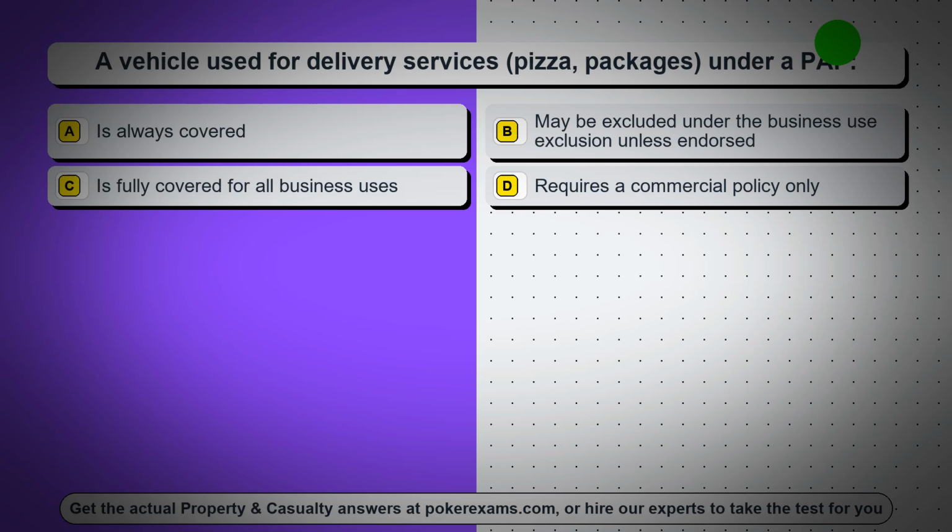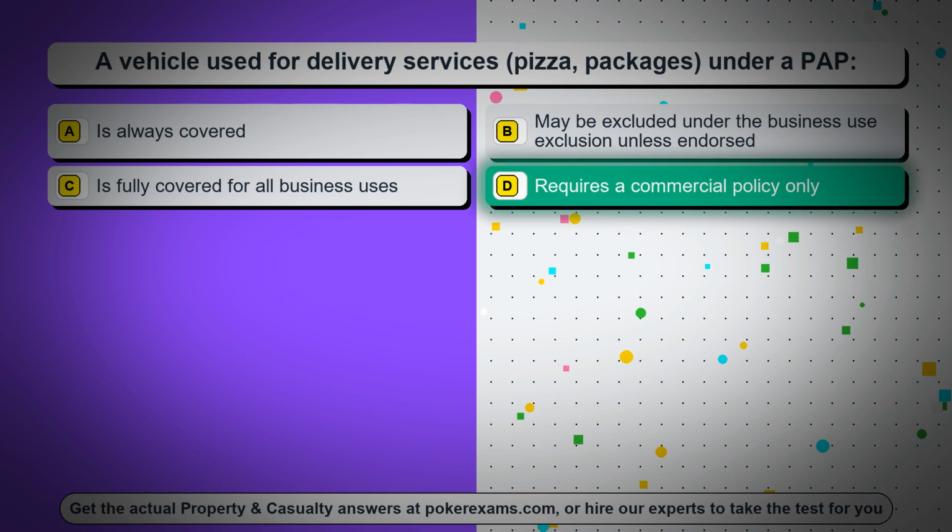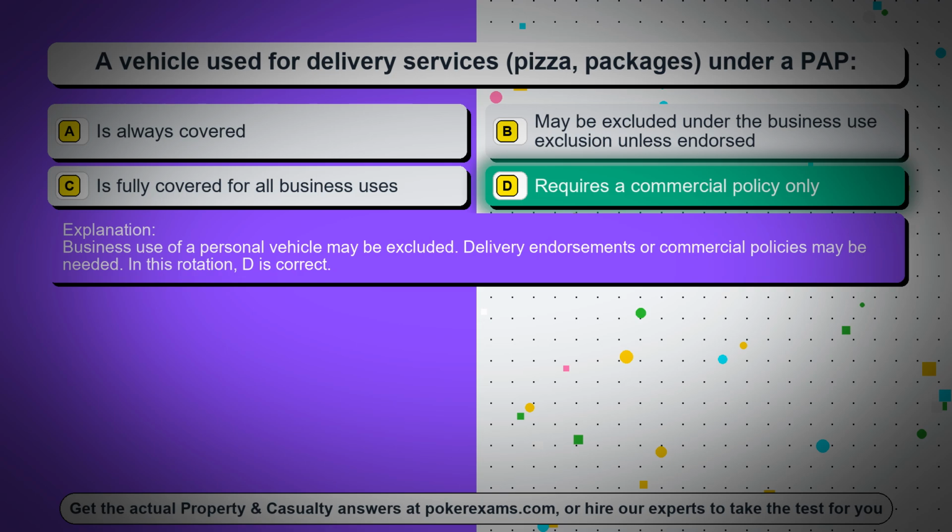Question 60. A vehicle used for delivery services, pizza, packages, under a PAP, option A, is always covered. Option B, may be excluded under the business use exclusion unless endorsed. Option C, is fully covered for all business uses. Option D, requires a commercial policy only. The correct answer is option D, requires a commercial policy only. Business use of a personal vehicle may be excluded. Delivery endorsements or commercial policies may be needed. In this rotation, D is correct.